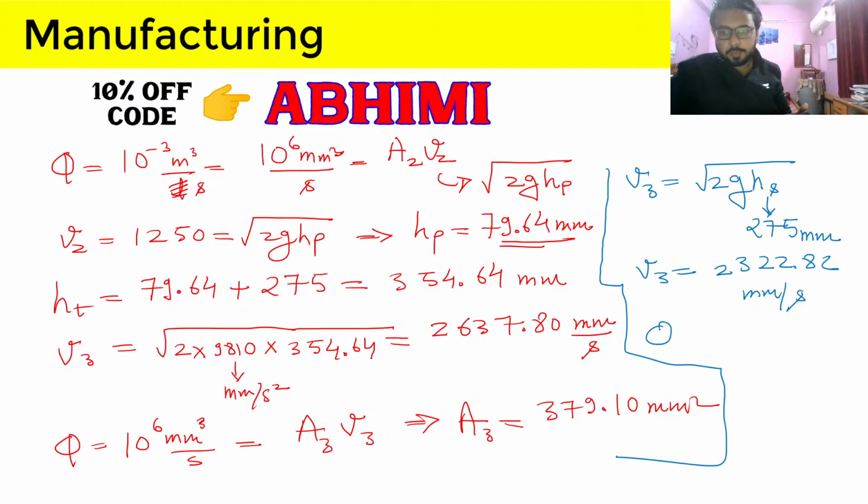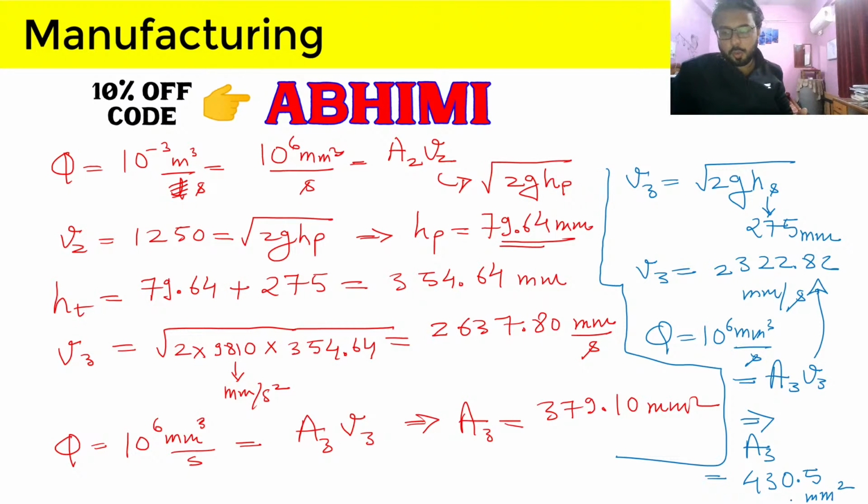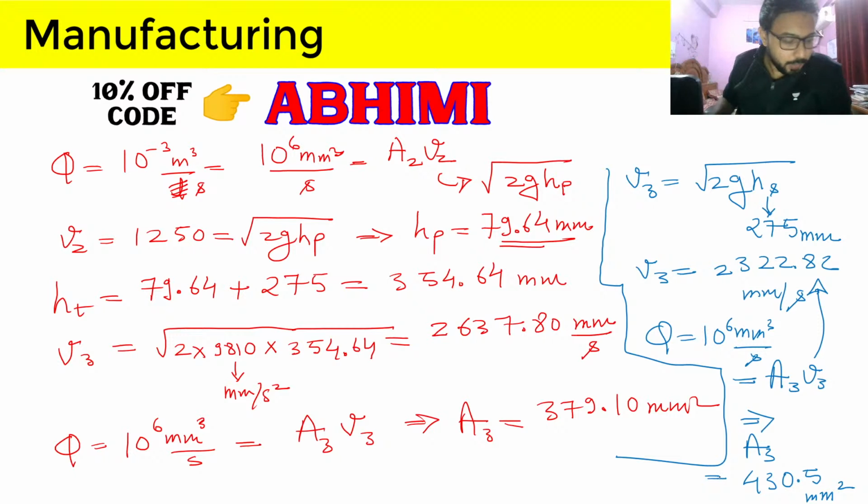And then they have just calculated using this velocity, and the answer of area is coming out as 430.5 mm square. So Manuranjan, can you see what approach was used to get the answer 430.5?